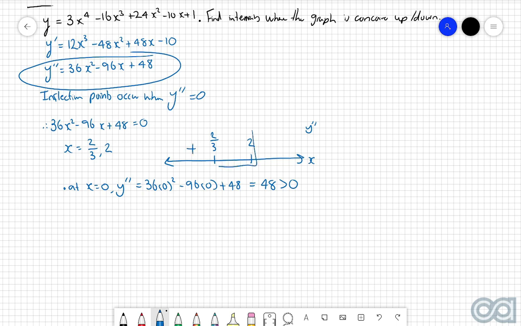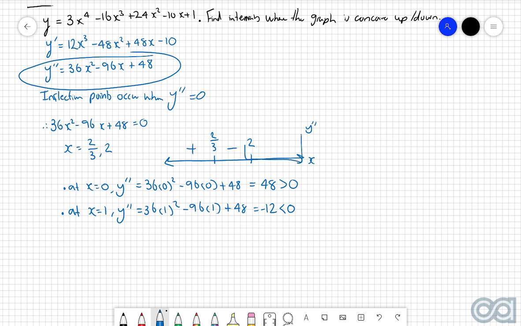So then in this second interval here, a point that fits in there is x equal to 1. So at x equals 1, y double dash is 36 multiplied by 1 squared, take 96 lots of 1 plus 48, which gets us an answer of negative 12, which is negative. So we're going to put a minus there.